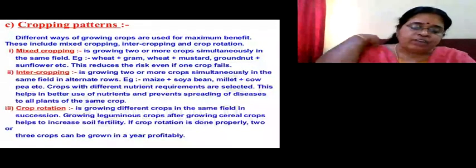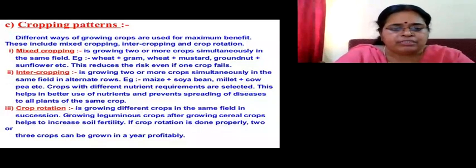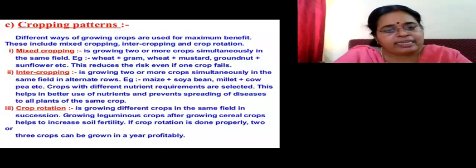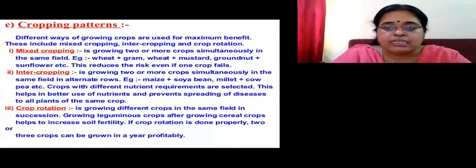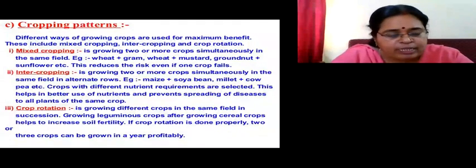Crops with different nutrient requirements are selected, and this helps in using all the nutrients in the soil, and prevents competition. Different crops have different nutrient requirements, so they utilize the nutrients they want, and it prevents the spreading of diseases to all the plants of the same crop. Here also the risk factor is very much reduced.